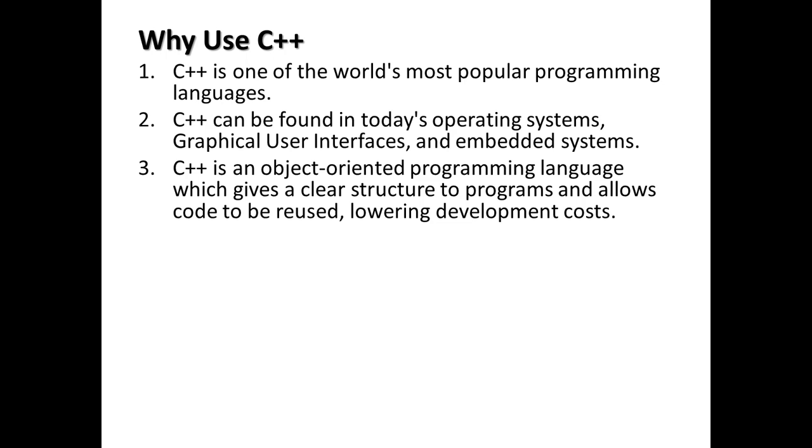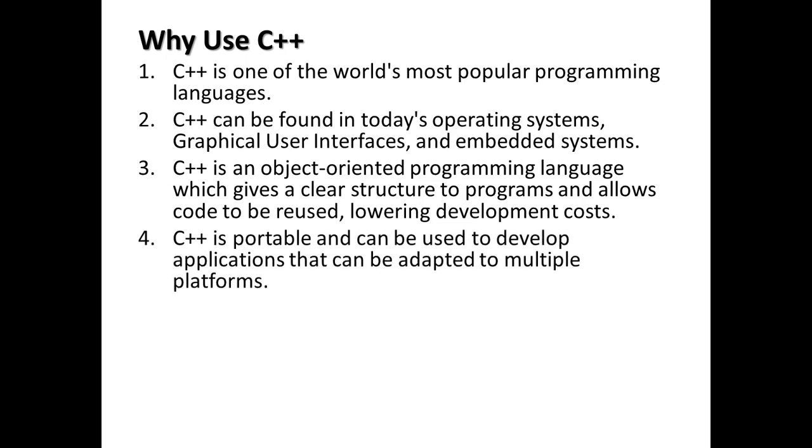So one of the improvements done on C that yielded C++ is the object-oriented programming concept, which gives clear structure to programs and allows code to be reused, lowering development costs. C++ is portable and can be used to develop applications that can be adapted to multiple platforms. We have said it before, it's cross-platform. Applications built on C++ can be adapted to multiple platforms.